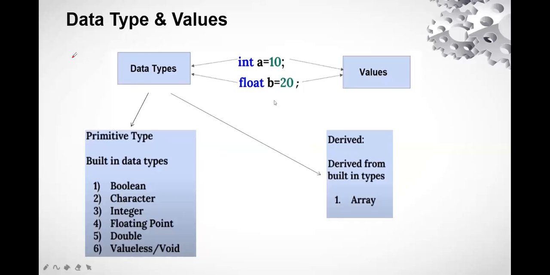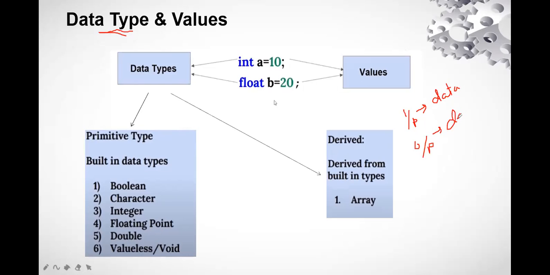Now we are going to understand the data types and values. See, when you are writing a program, let's understand one thing. Whenever you are writing a program, you are actually taking certain input, processing it, and giving output. Now, what is this input all about? This input is all about the data only, right? What you are giving as input is data. And the output you give is again data, maybe in some other form, maybe after processing, right?